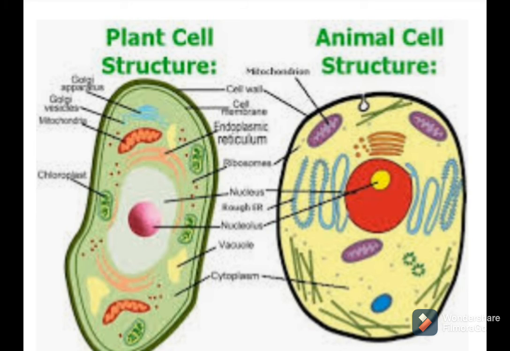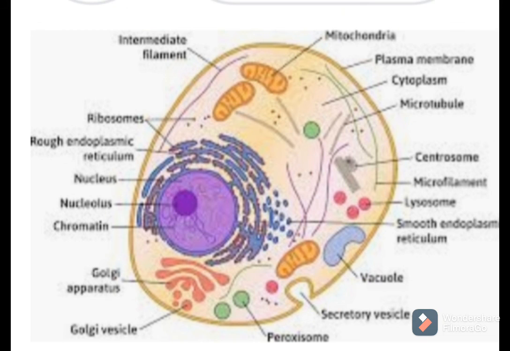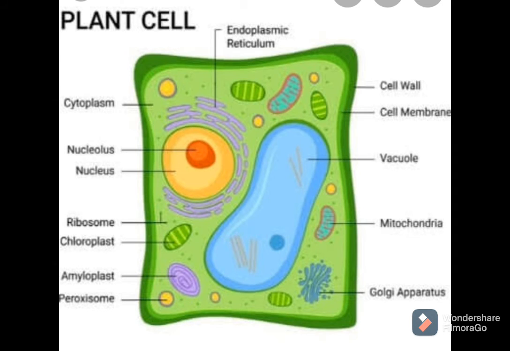In this video lecture we are going to study two main cell organelles: the cell membrane, which we call the plasma membrane, and second, the cell wall, which is present only in plant cells.